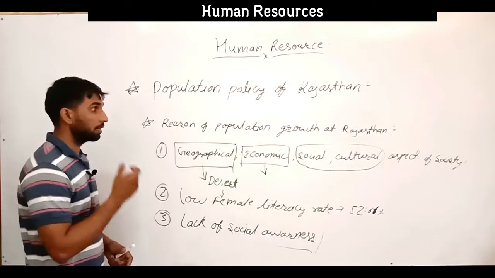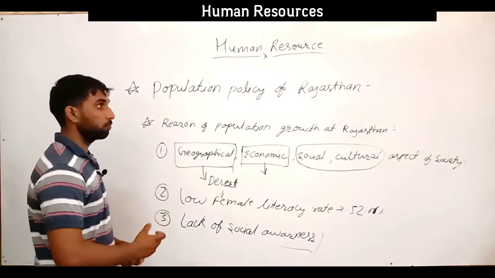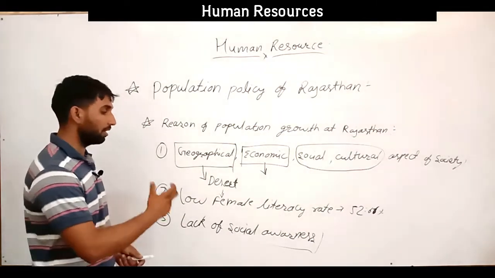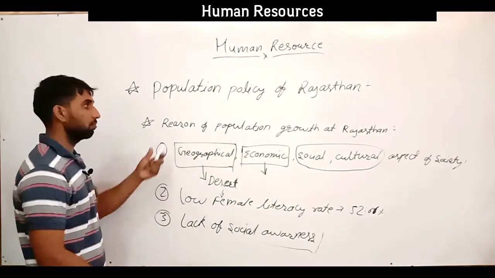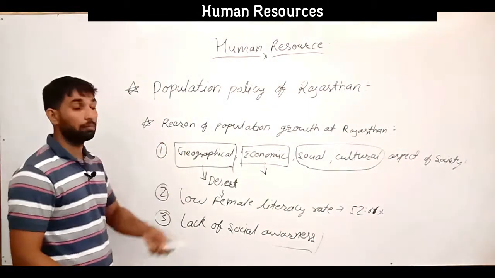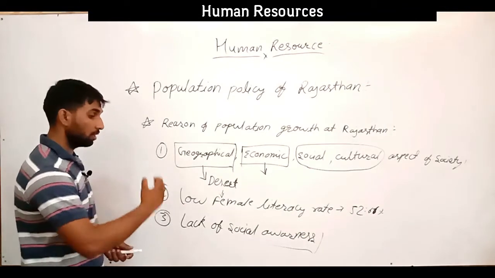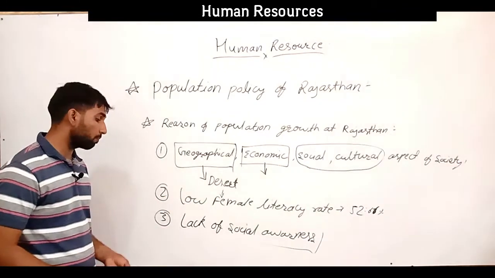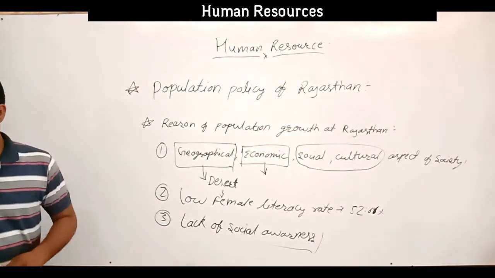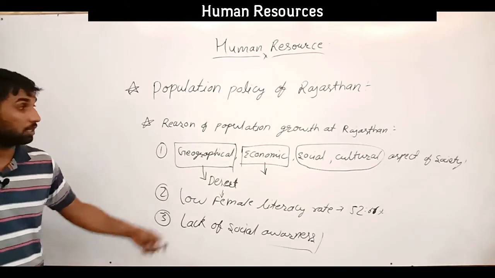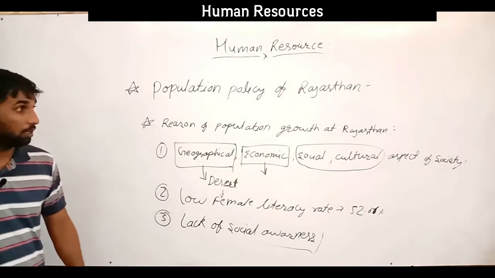So all these need awareness programs. The government has also started to eradicate this region of population growth through the population policy in Rajasthan, with different levels of social awareness programs. So lack of social awareness is also a region of population growth in Rajasthan.